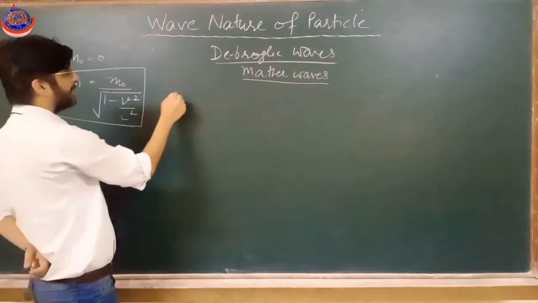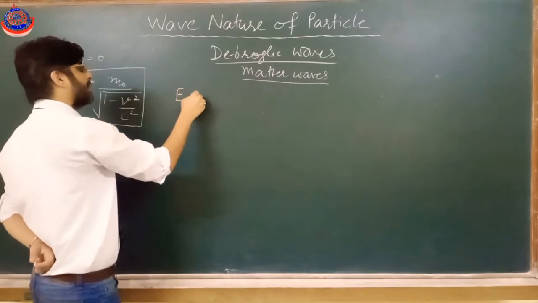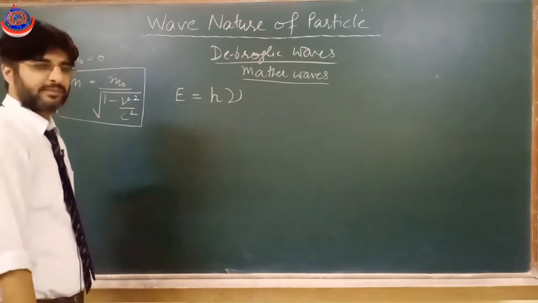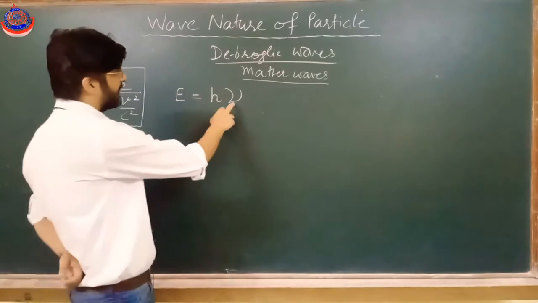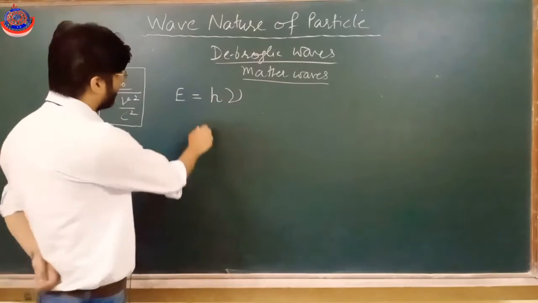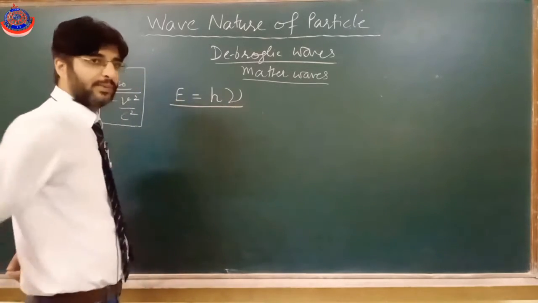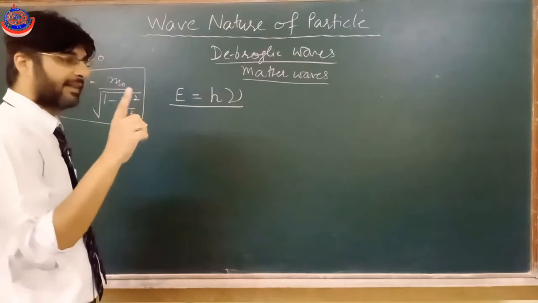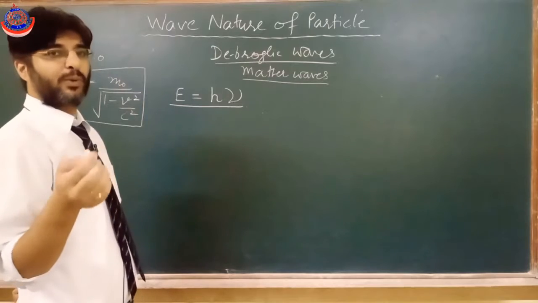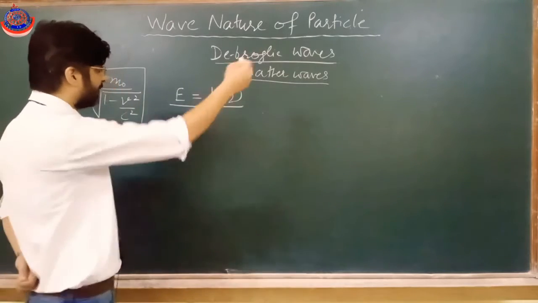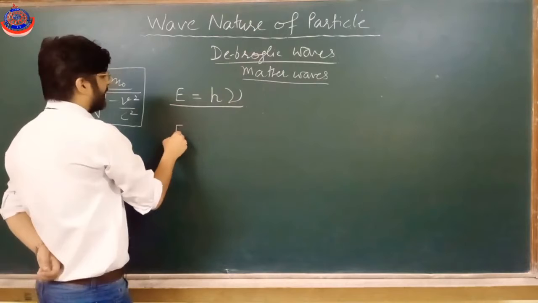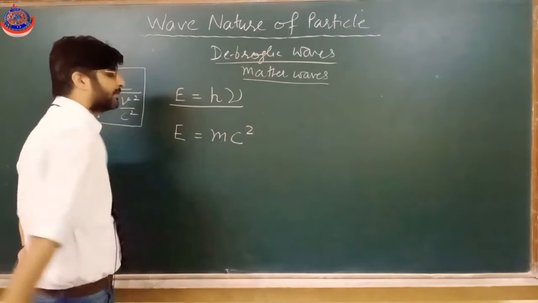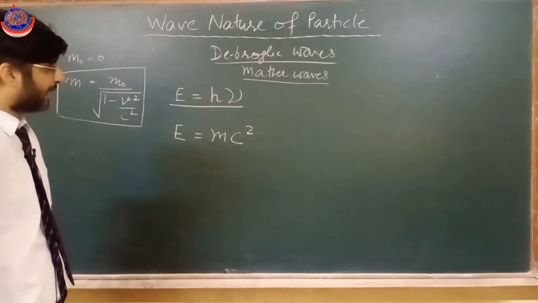Now, according to Einstein's equation, if nu is the frequency of light, then energy of photon is given by h nu. Also, if photon is moving with very high speed, obviously speed of photon is c only, the speed of light, then energy we can write as mc square also, mass energy equivalence according to Einstein.